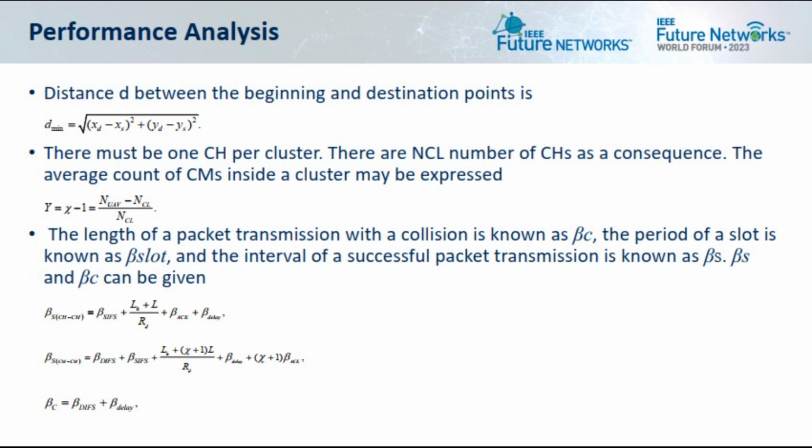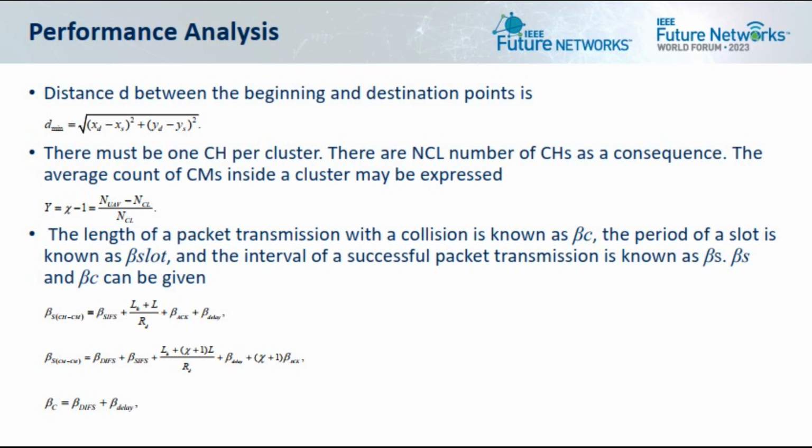The symbol d will represent the distance between the starting and destination points. One way to express the minimal distance between the beginning and destination points is as follows in the first equation. There must be one cluster head per cluster. There are NCL cluster heads. As a consequence, the average count of cluster members inside a cluster may be expressed in the second equation.